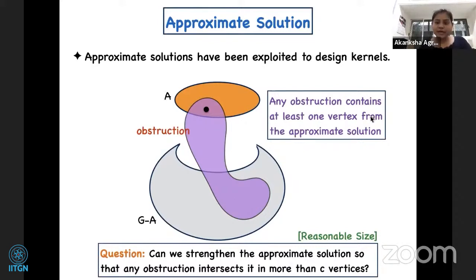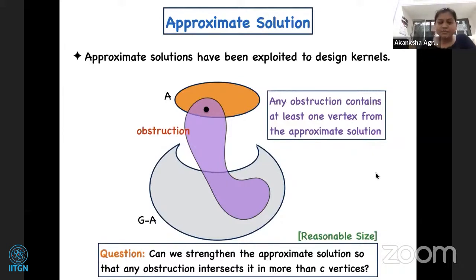So the first question we ask is: can we strengthen our approximate solution so that any obstruction in the graph intersects our solution in more than C vertices?